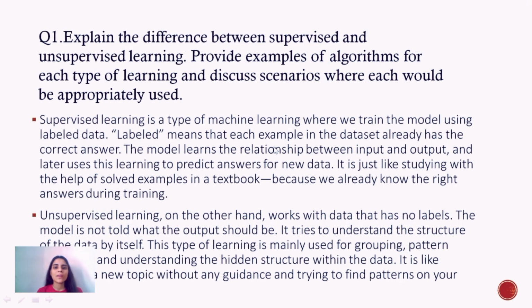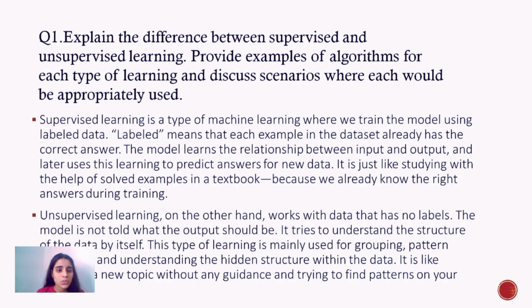Today I am going to explain you my data science assignment questions with answers. The first question is: explain the difference between supervised and unsupervised learning, provide examples of algorithms for each type of learning, and discuss scenarios where each would be appropriately used.